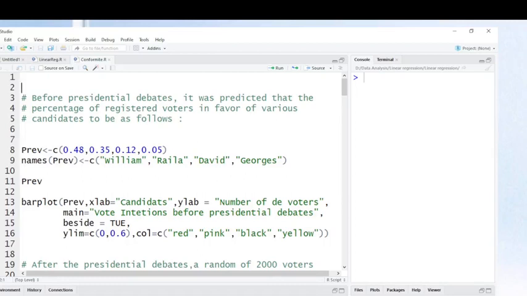In this video, I'm going to show you how you can use a statistical test to detect whether or not voters have changed their vote intention after following presidential debates. For instance, I will show you how you can use tests so as to detect whether or not voters have changed their intention votes after following presidential debates or meetings.